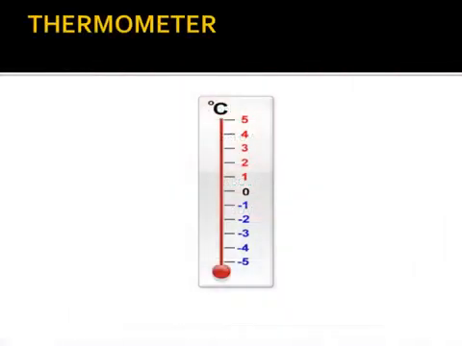Now see here, this is the thermometer. Students, you can see here above the number 0, there are positive numbers. Means there are the increasing numbers. And below 0, there are the negative numbers.